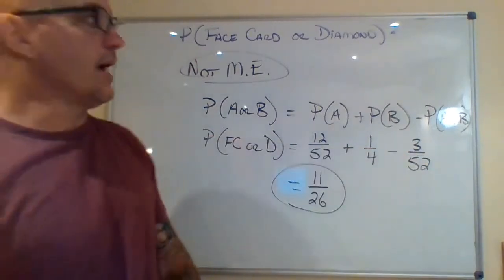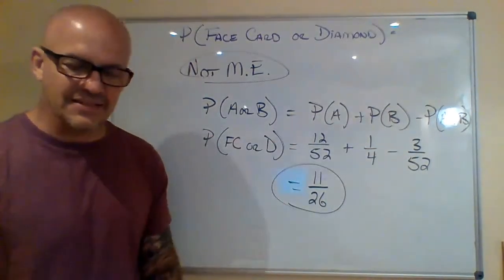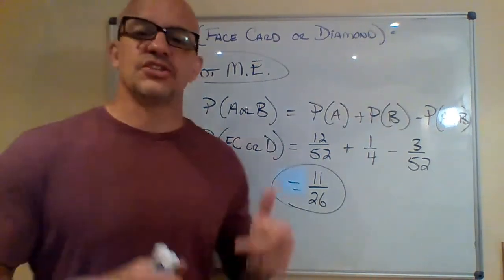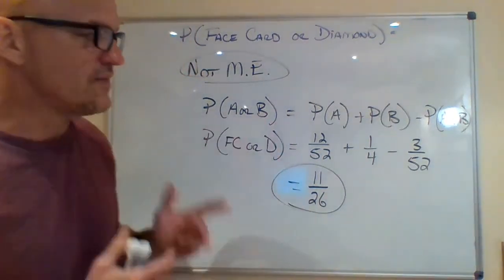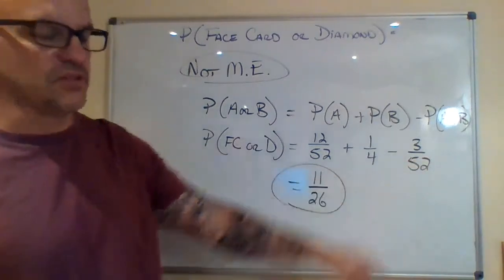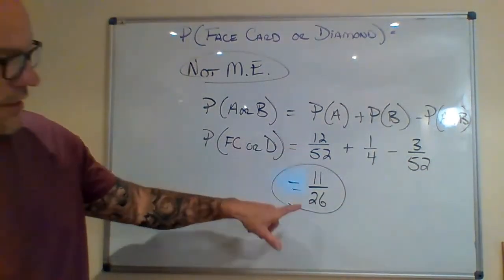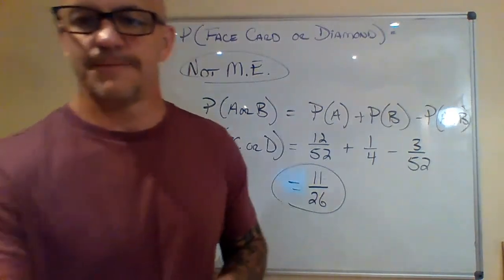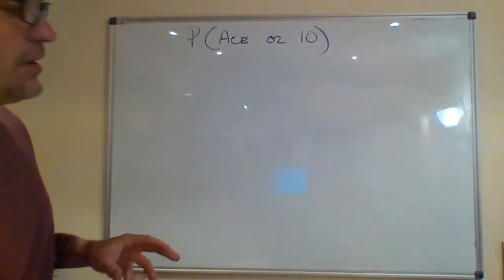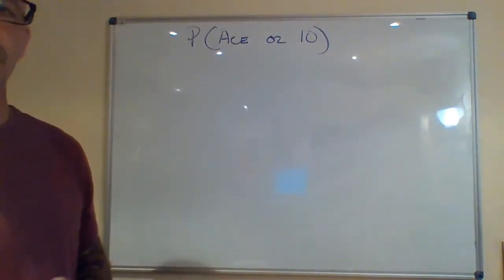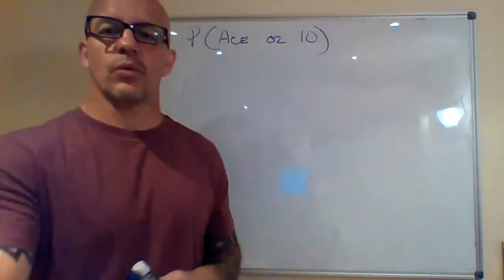Minus probability of face card and diamond. Well, like we said, Jack, Queen, King in each suit. So there are 3 face cards in the suit of diamonds. So that's why we've subtracted 3 out of 52. So if you throw that in your calculator or Desmos and reduce, you will get 11/26. Next example, let's have you find the probability of getting an ace or a 10. So go ahead, pause the video, give it a whirl.